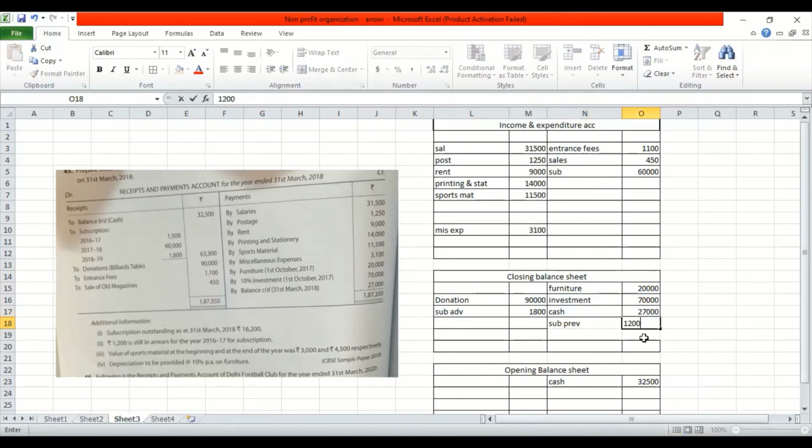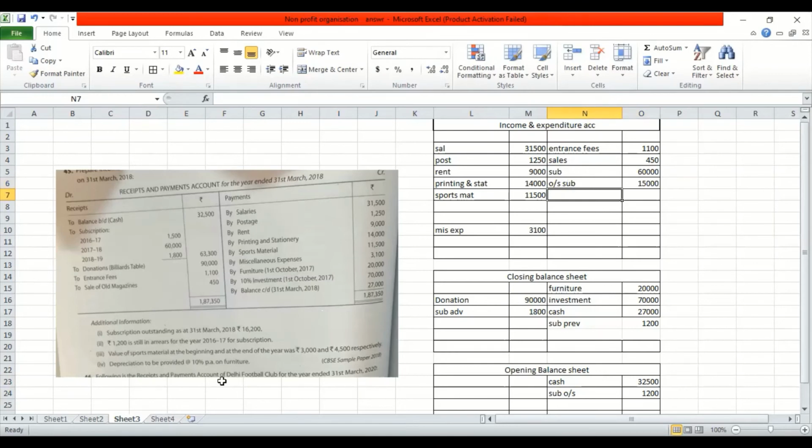So I'm giving two effects. One effect is here and one effect is in the opening balance sheet, 1,200. Now the next thing is, what is the subscription for the current year 18? Is it 16,200? No, it's not 16,200 because this 1,200 is included in 16,200. So outstanding for 18 is actually 15,000. This is very important. We have learned that in the previous video. So this is how we have to understand.